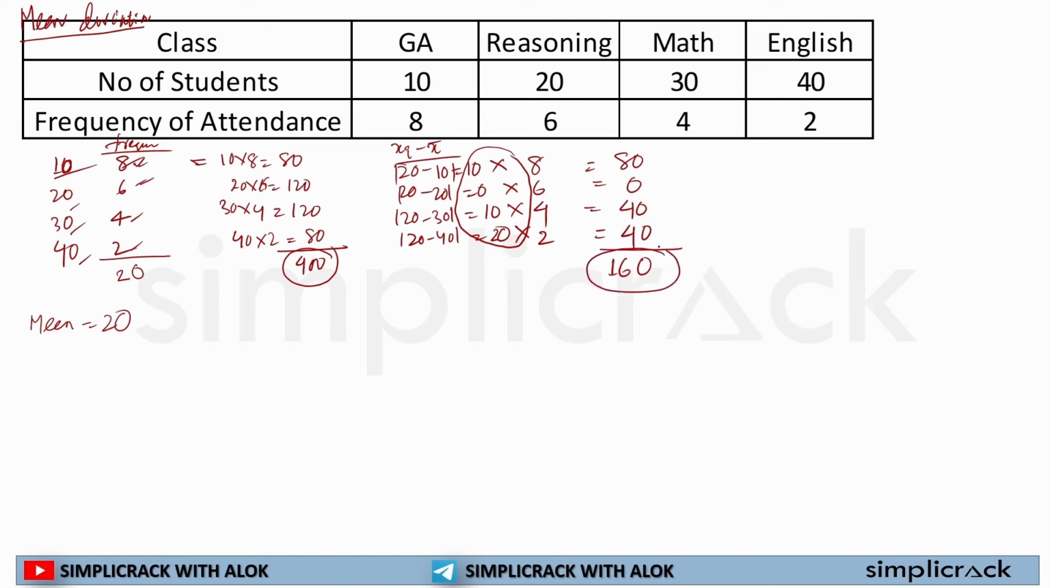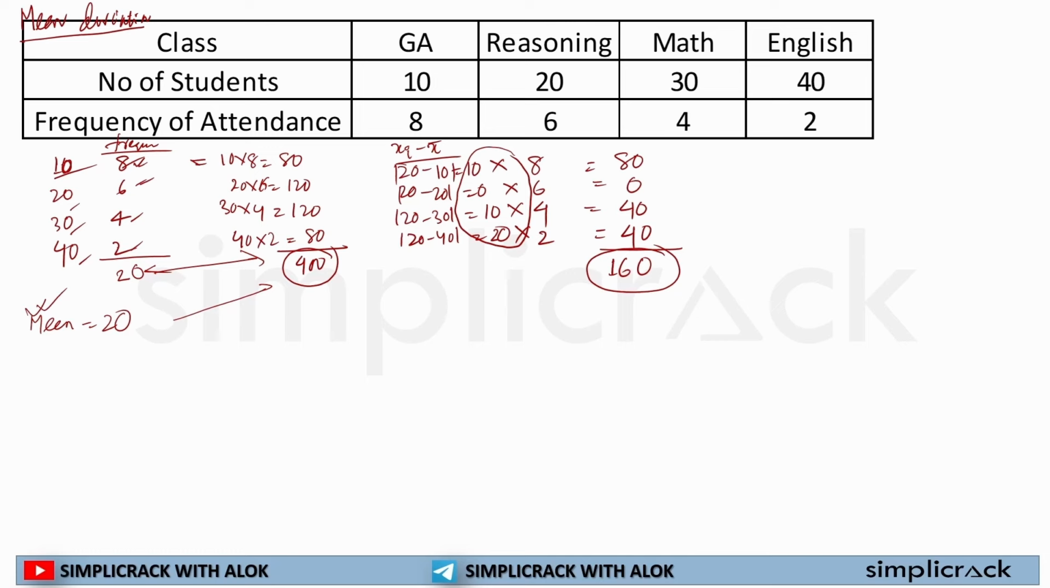So the sum of total differences is 160. Let me reiterate this again so that there won't be any confusion. The first thing we'll be doing is calculating the mean. You know how to calculate the mean: sum of all observations divided by the number of observations. Now we have found the mean.